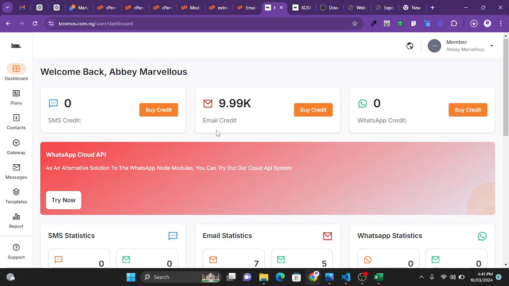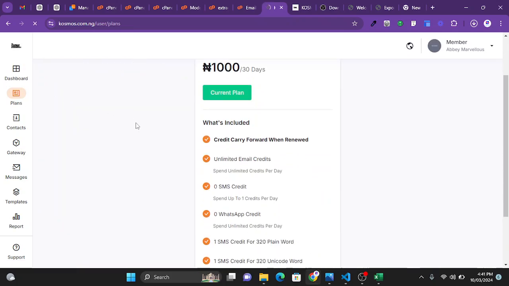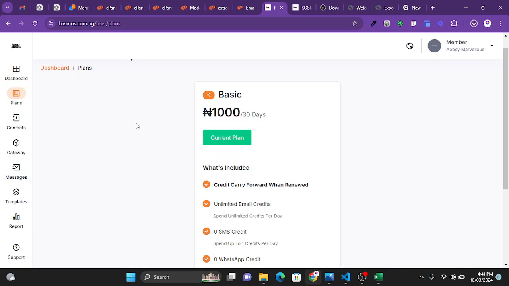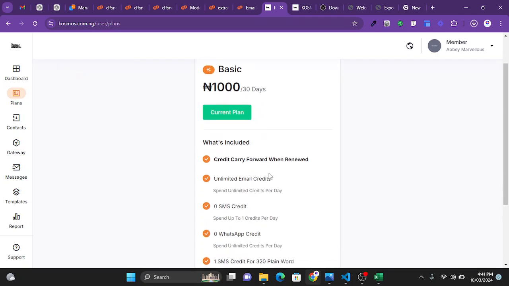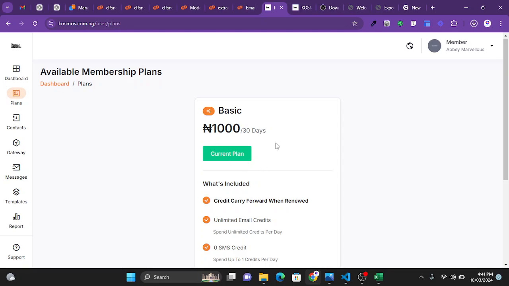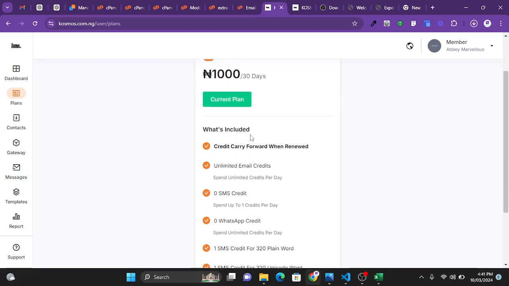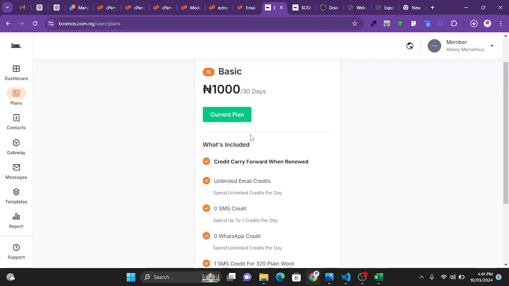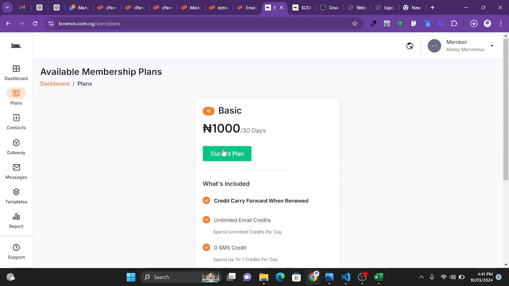But for new users that are just registering on this platform, we have different plans for you to subscribe to. Once you register, the next thing for you to do is to head over to the plan section. Then you will be able to see our plans. Currently we have only one plan which allows you to send unlimited emails with just 1,000 naira per month. So subscribing to our plan with just 1,000 naira per month, you can send an unlimited number of emails during that month. You understand? So this is my current plan because I'm already subscribed.